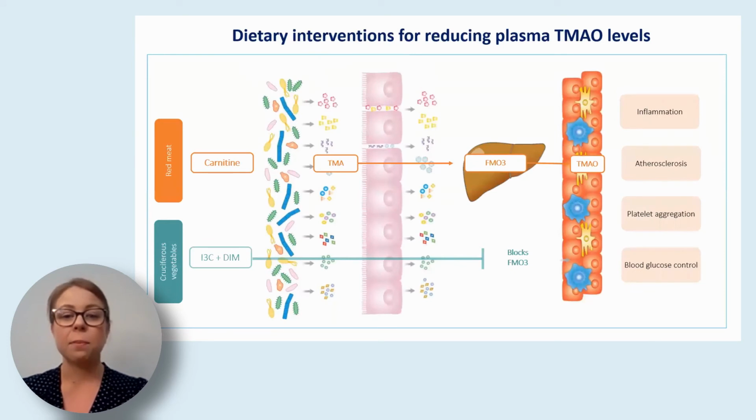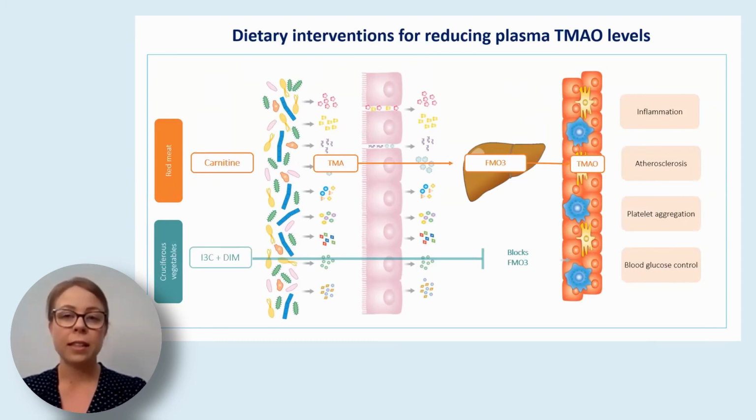Now that you've assessed your patient's red meat intake, the next thing to consider for a patient with elevated potential for TMA production is how can we aim to decrease how much microbially derived TMA is then converted into TMAO in the liver.